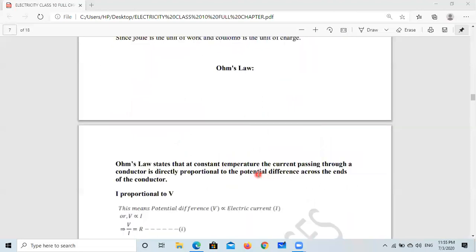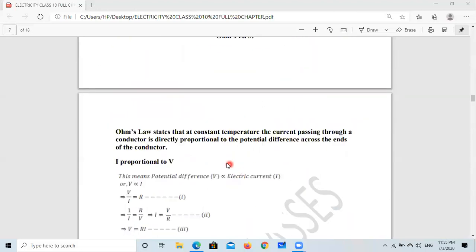Now, the most important law, Ohm's law, we are going to discuss. How much electric current can pass through a conductor? That is given by Ohm's law. Ohm's law states that the current flowing through a conductor is directly proportional to the potential difference across the ends of the conductor.